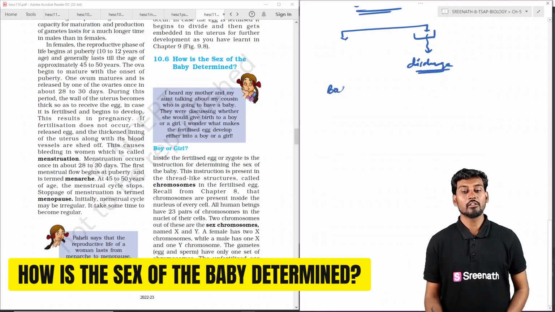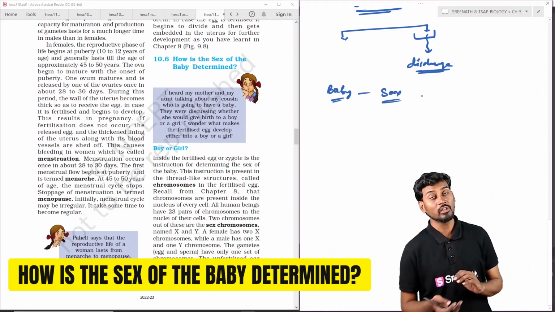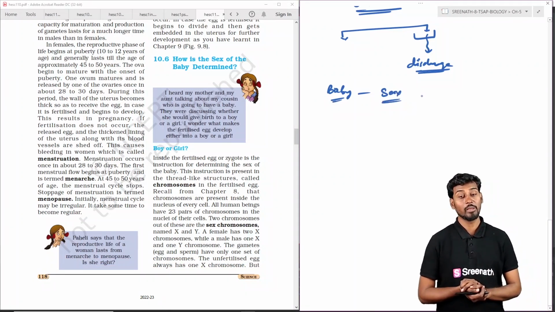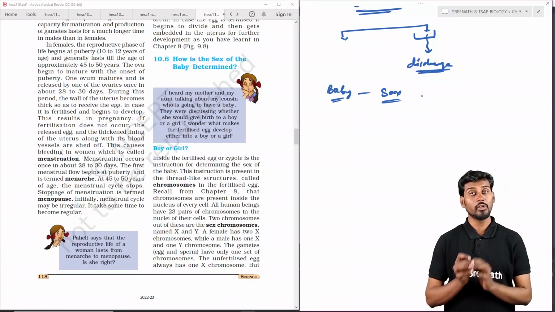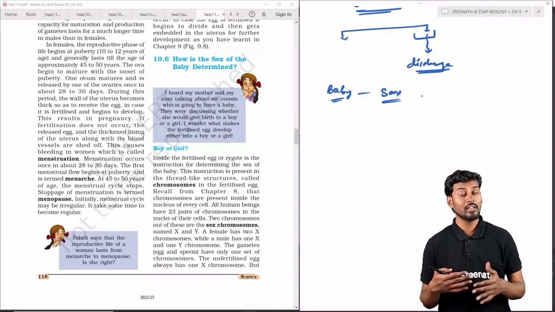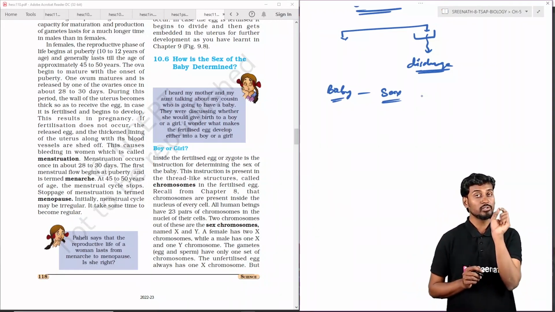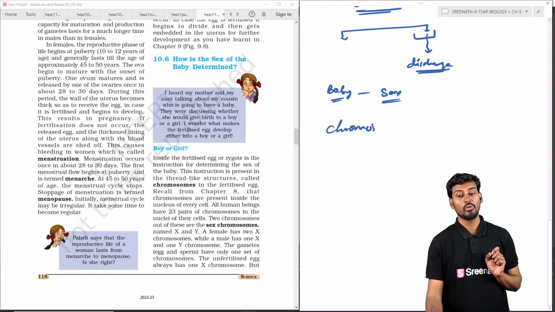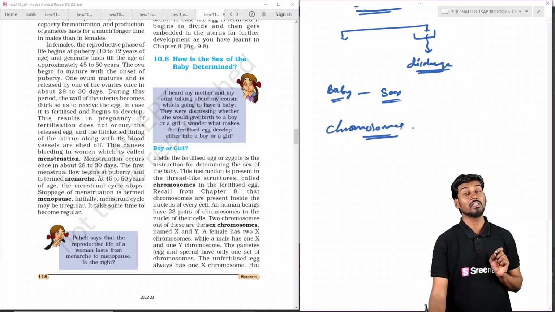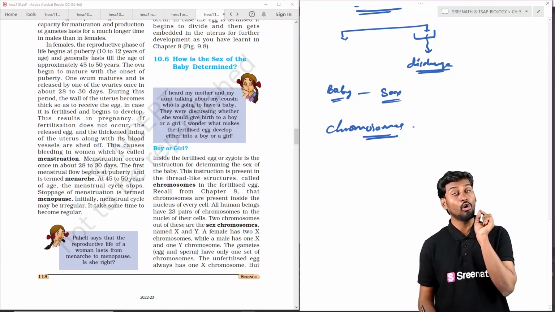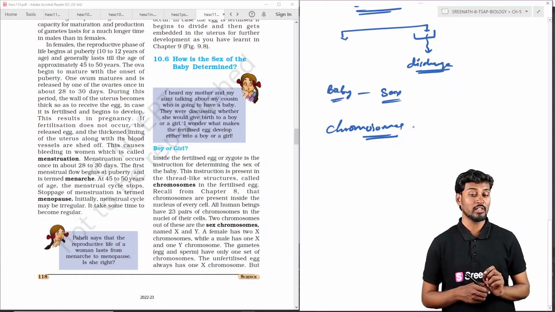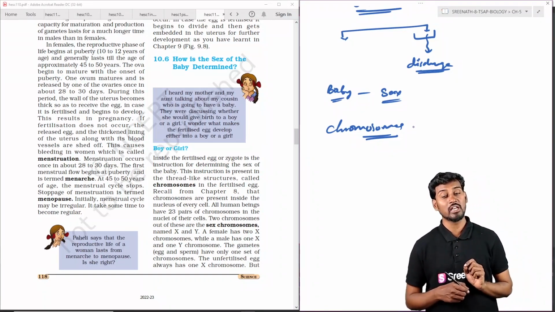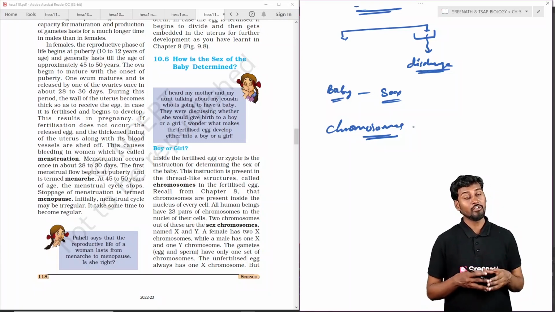So coming to the baby, what are the factors which generally decide the sex of the baby, whether it is a male baby or a female baby? The first one starts at the basic level, that is the chromosomes. Chromosomes are the genetic material, the thread-like structures which have all the information needed for the functioning of the cell. These chromosomes are involved in deciding the sex of the individual or the baby.